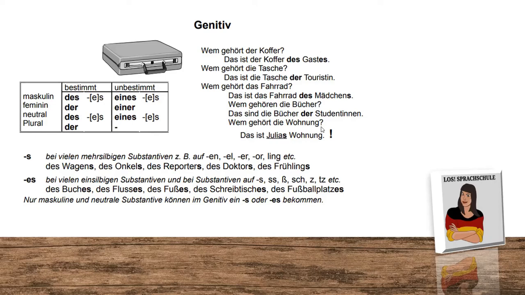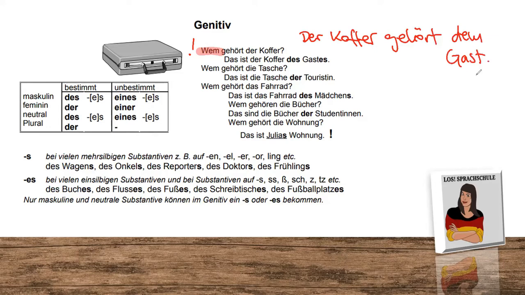If we have, for example, a suitcase like in the picture on the left side, and we want to know to who it belongs, we can ask here, wem gehört der Koffer? To whom belongs the suitcase? Another option you already learned, and now your signals must be ringing. Wem? This is dative, isn't it? So you learned before, you can say now, der Koffer gehört dem Gast. The suitcase belongs to the guest.